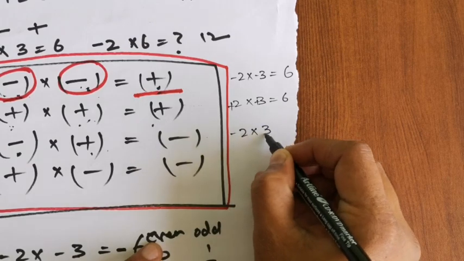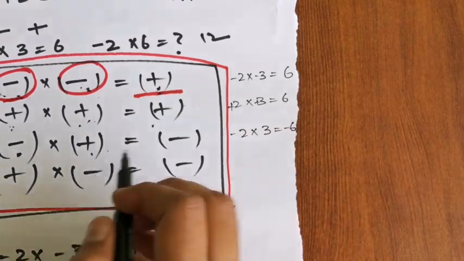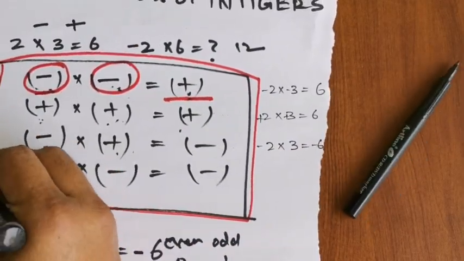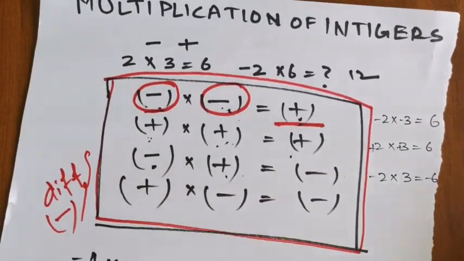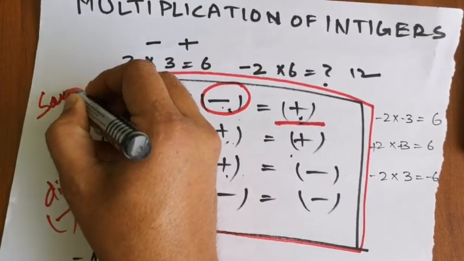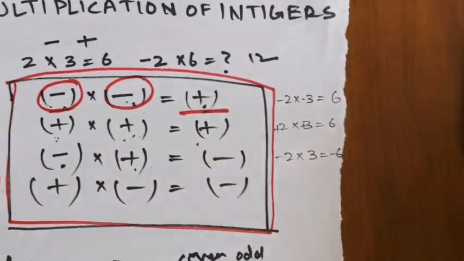-2 into 3 or plus 3 is -6, because when signs are different, we give negative, and when signs are the same, we give a positive sign.